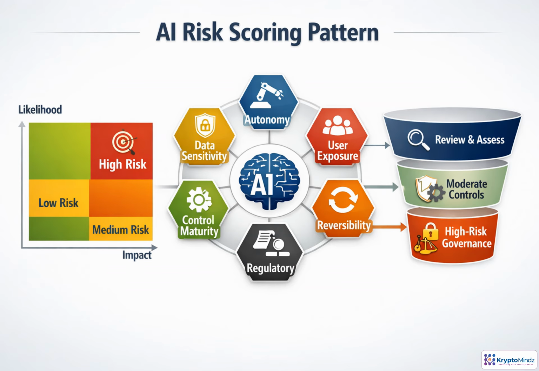Likelihood times impact is still a useful starting point, but AI needs a richer score. Ask what the system can do on its own, what data it touches, who is exposed, whether outcomes can be reversed, and whether laws or weak controls raise the stakes. The score is not just a label. It determines review depth, approval level, testing, monitoring, and escalation across the portfolio. High scores should automatically trigger stronger governance and executive visibility.